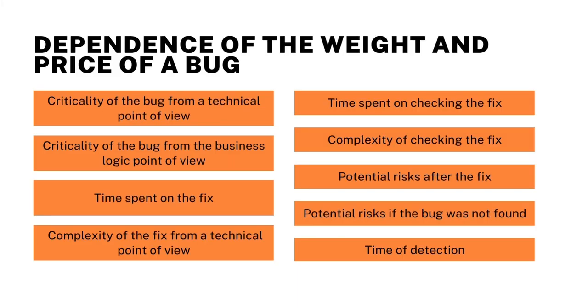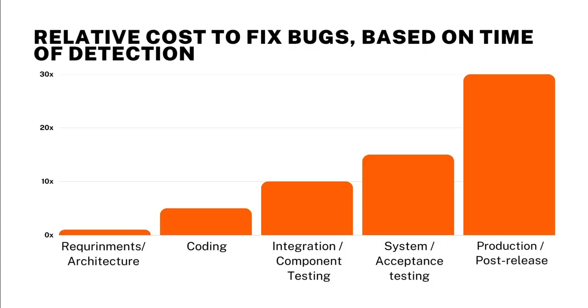Each bug has its own weight, which depends on many factors. This includes criticality of the bug from a technical point of view and a business logic point of view, time spent on the fix, complexity of the fix from a technical point of view, time spent on checking the fix, complexity of checking the fix, potential risks after the fix, potential risks if the bug was not found, and time of detection. Kaner wrote in his book that most defects end up costing more than it would have cost to prevent them.